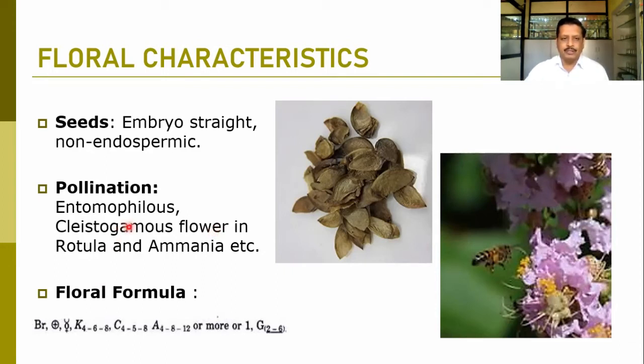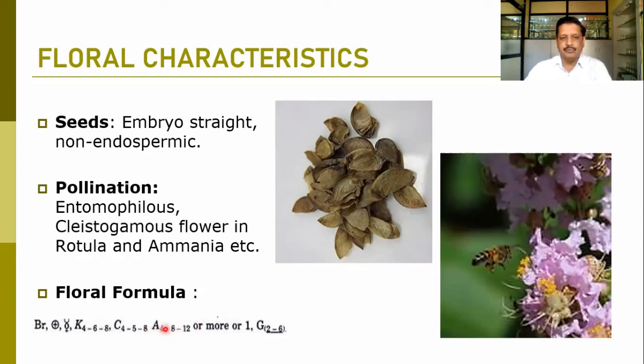The floral formula of this family: normally bracts and bracteoles are present. So it has been shown here that the flower is bracteate. All the petals and sepals are of equal size and shape. Because of that, the flower becomes actinomorphic. Androecium and gynoecium are present, so it is a bisexual flower. This is the sign for bisexuality. Then calyx 4 to 8, represented by K. Corolla 4 to 8, represented by C.